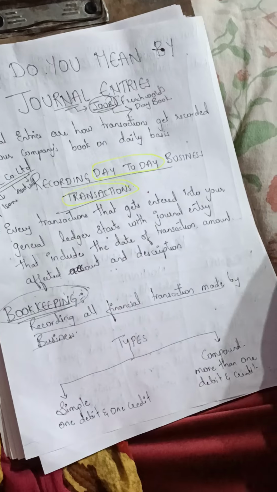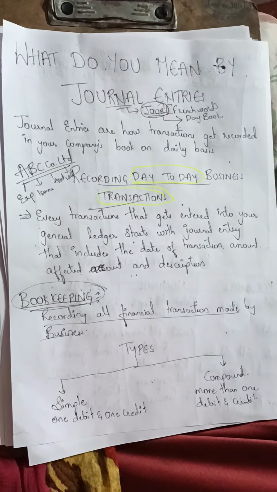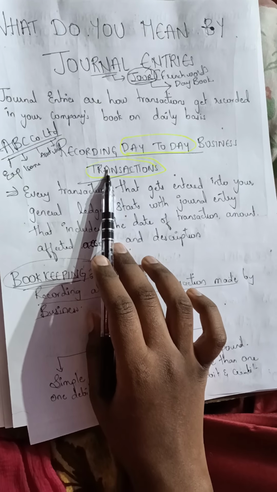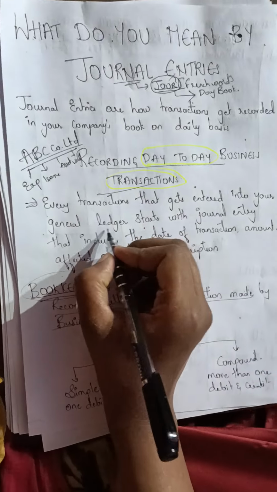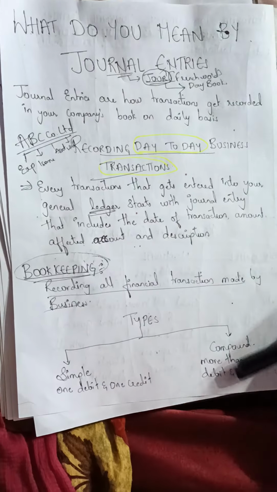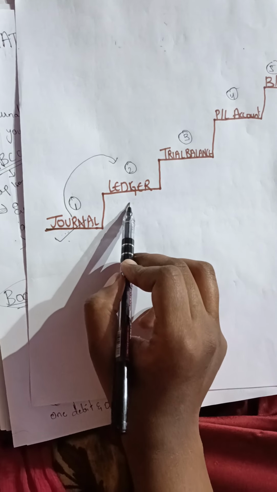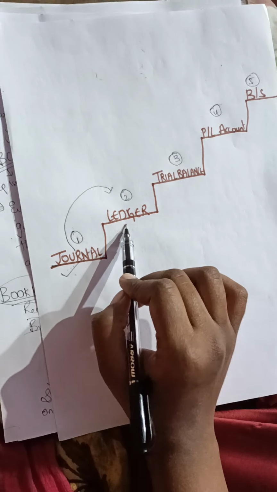Every day, or on the day on which a financial transaction has occurred, that day we will record the transaction. Then these transactions will be transferred to the ledger. Here we can see like this it will go. Whatever we are writing, it will be posted into the ledger account. In the further classes I'll explain what you mean by ledger. Today we will completely learn about journal.